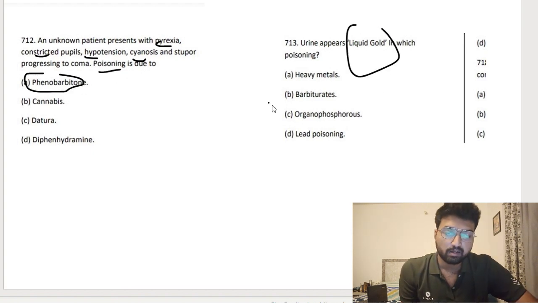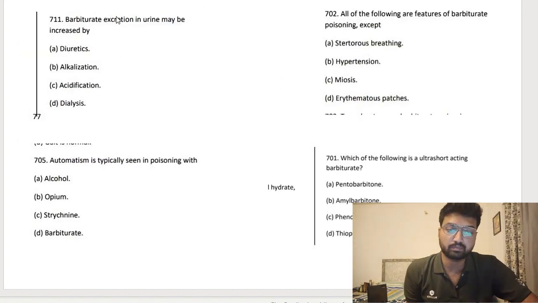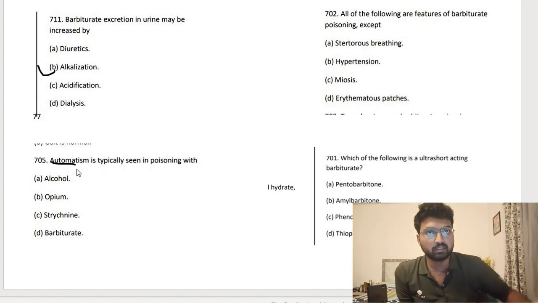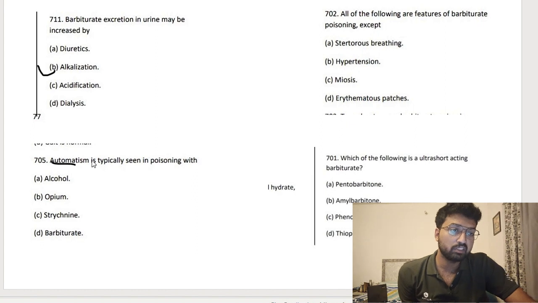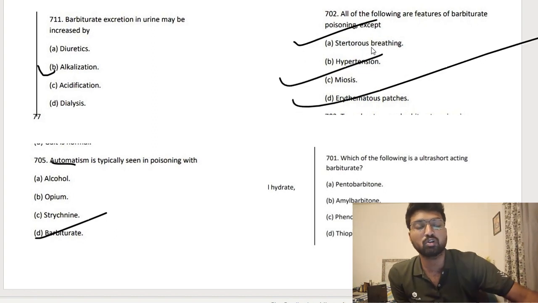Barbiturate excretion in urine can be increased by alkalization. Automatism: the patient keeps on taking the drug, forgetting that he has taken it, and takes it again. It is seen in barbiturates. All of the following are features of barbiturate poisoning except: there is difficulty in breathing, yes. There is meiosis, yes. There is skin involvement, yes. But there is no hypertension. There is hypotension, shock, oliguria.